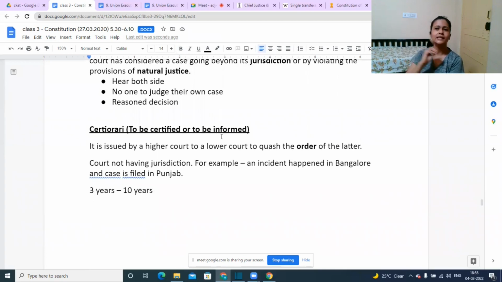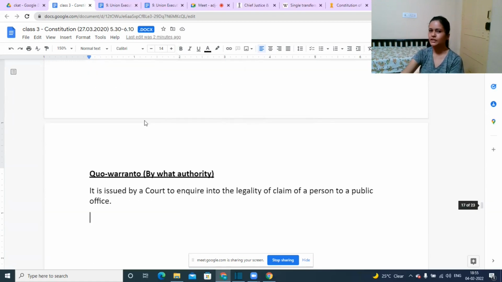The higher court would say this case was not properly decided, this decision will not be valid or binding. That is certiorari. Quo warranto, by what authority? By what authority you are holding this public position, or by what authority you have taken this certain step.